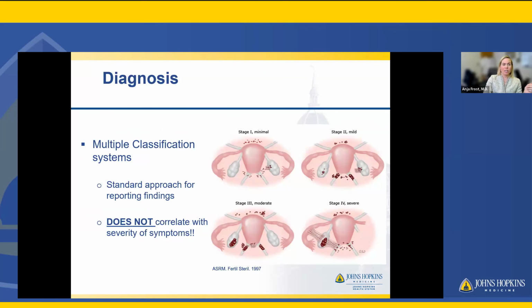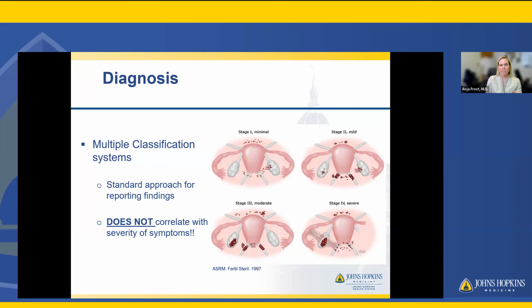In terms of classification, there are multiple systems that exist. I have patients asking me that not uncommonly: I'm a stage 2, what does that mean? Does that mean I won't be able to get pregnant? Does that mean my symptoms will come back? Does that mean I'll need more surgery? Unfortunately, these stages, stage 1 through 4, have not been shown to correlate directly with severity of symptoms and outcomes, which makes the disease process even more difficult to treat.